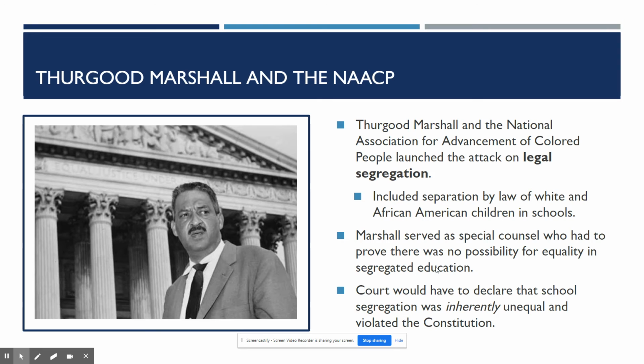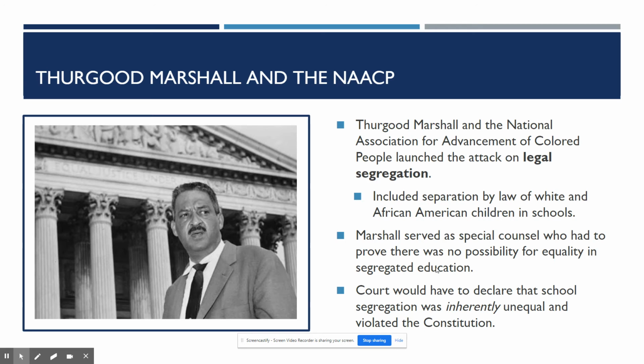So Thurgood Marshall and the National Association for Advancement of Colored People are going to launch an attack on legal segregation. Okay, so at this point, you remember all of those facilities are separate, schools are separate. So this is going to include separation by law of white and African American children in schools. So at this point, school segregation exists.